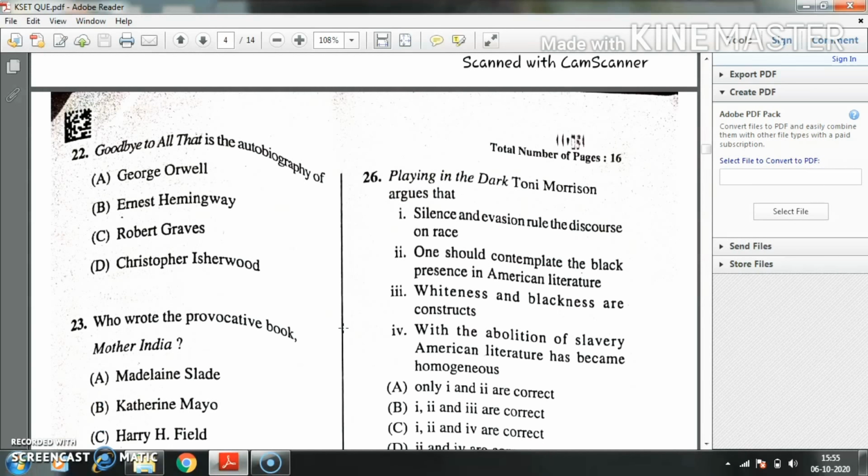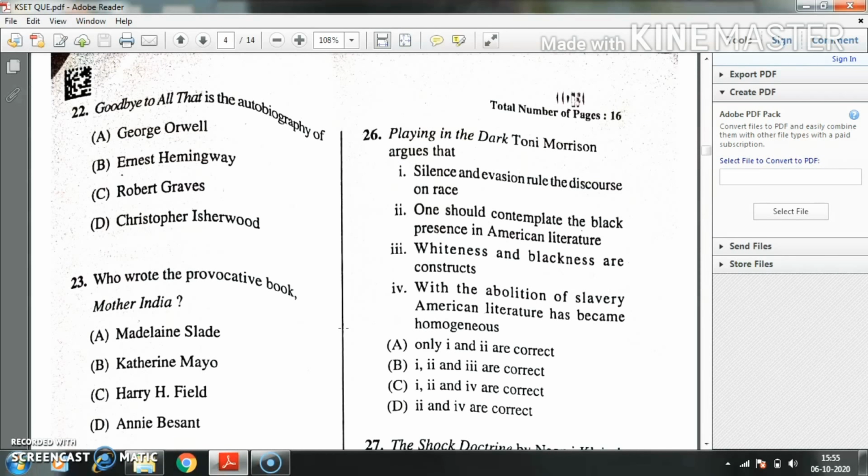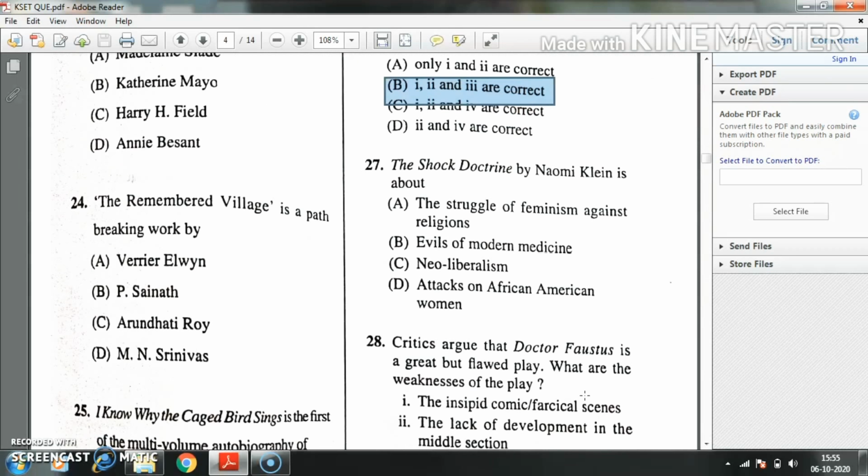Question number 26. In Playing in the Dark, Toni Morrison argues that: first, silence and evasion rule the discourse on race; second, one should complete the black presence in American literature; third, whiteness and blackness are constructs; option 4, with the abolition of slavery, American literature has become homogeneous. Here the right answer is option B. First, second and third are correct.